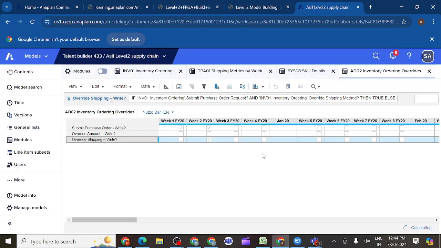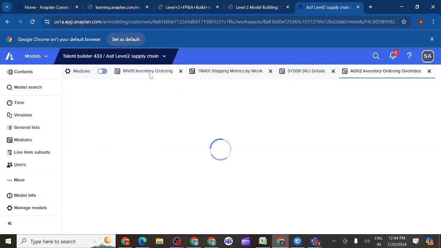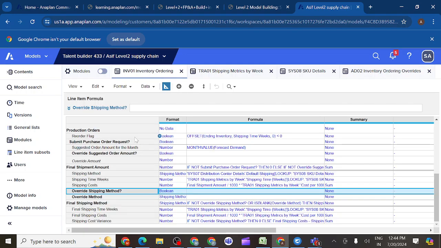So we have created the logic here. What are the two things we should prove each and every time? We should observe this one. Then after completing this one, what should I do? Simply I should go here, inventory ordering module, and give this one. So for which line items I should give? Give me a minute, I will get back to you.